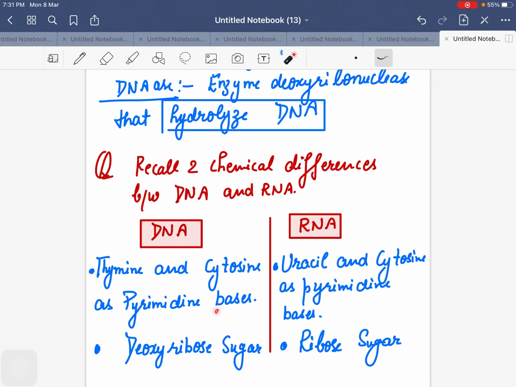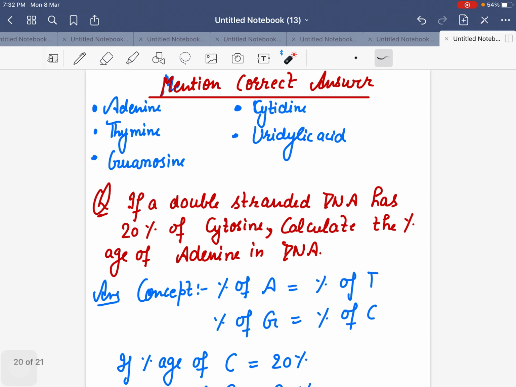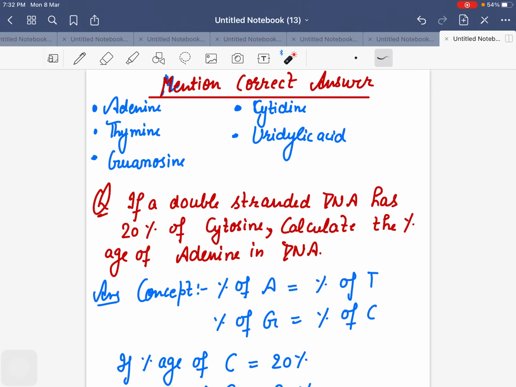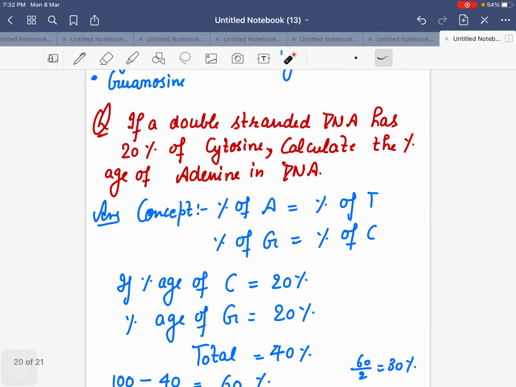Two differences, chemical differences. Thymine and cytosine are the bases in DNA. Uracil and cytosine are the bases in RNA. DNA has deoxyribose sugar and RNA has ribose sugar. So mention your correct answer. You have to tell me which one is base, which one is nucleoside, which one is nucleotide. If you are revising with me, I will expect your answers in the comment section. So mention your correct answer.